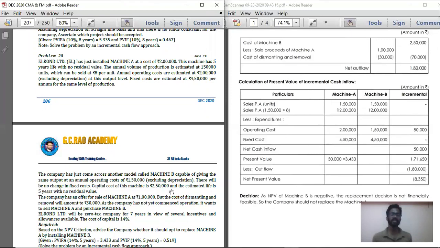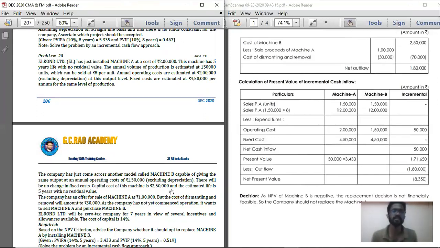So there is no present value of cash inflow, because there is no cash inflow from this increase in depreciation. Understand it. For machine A, depreciation is 40,000. For machine B, depreciation is 50,000. So there is a 10,000 increase in depreciation. If suppose this company belonged to the 20% tax bracket, then 10,000 into 20%, you would get 2,000 rupees as cash inflow, tax savings. Because it is 0%, there is no use of incremental depreciation.